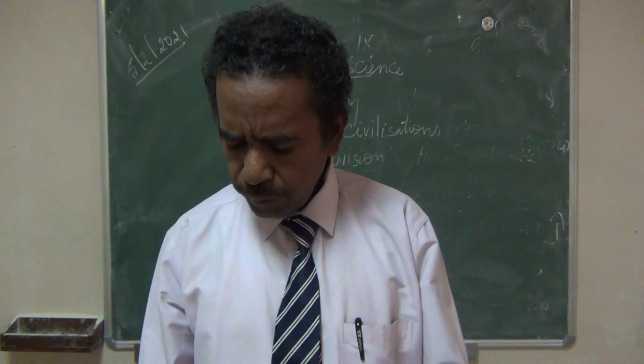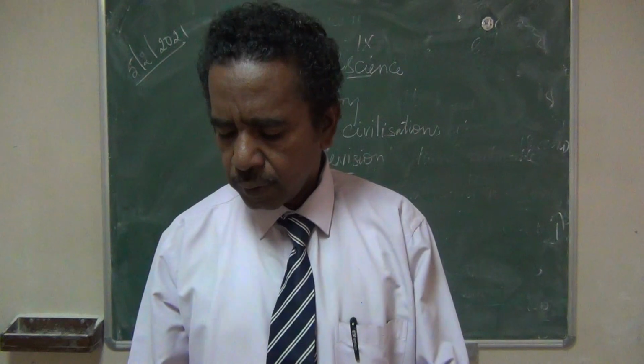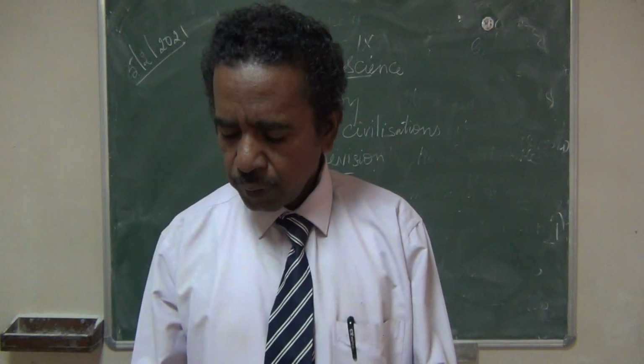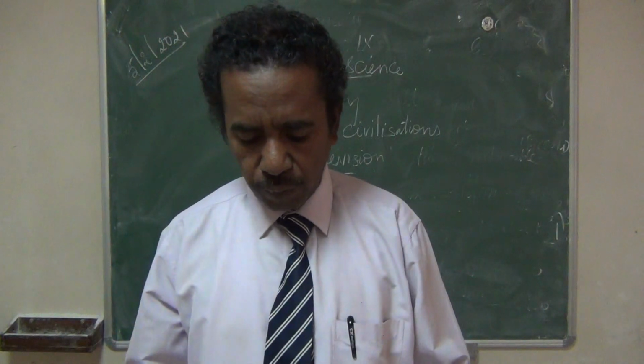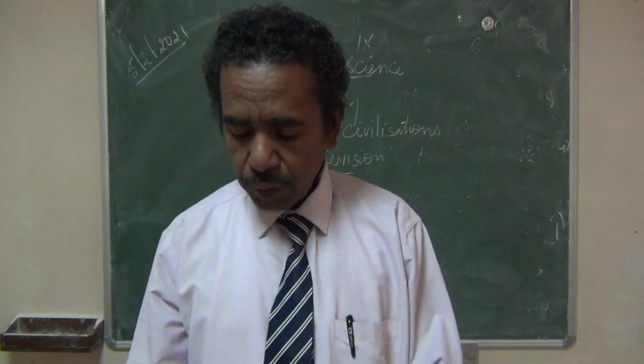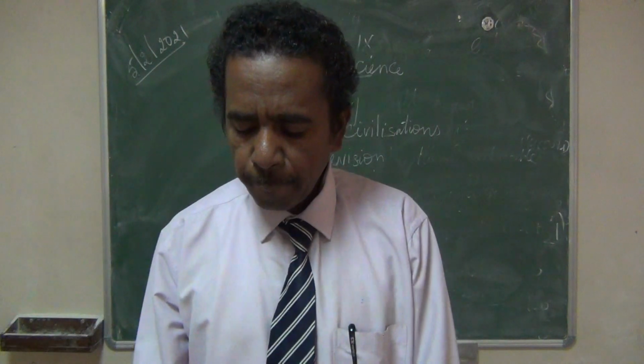The next two-mark question: state the salient features of Sumerian cities. That is on page number 21 and 22, the answer is there. Page number 21, right hand side, first paragraph.